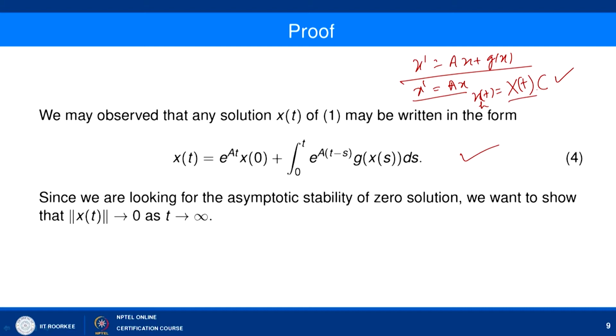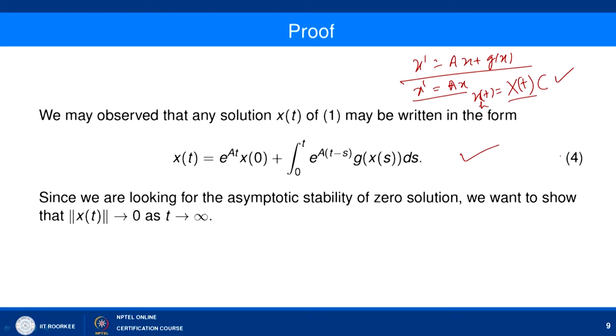we can write down the solution of x dash equal to Ax plus g(x) as follows: x(t) equals e to power At into x(0) plus integral from 0 to t of e to power A(t minus s) g(x(s)) ds.